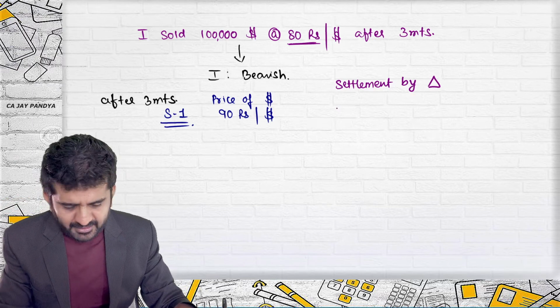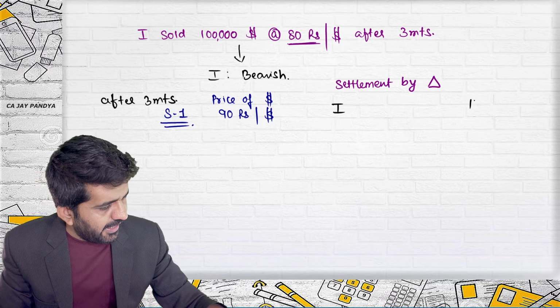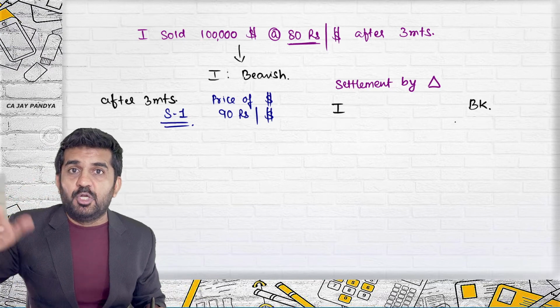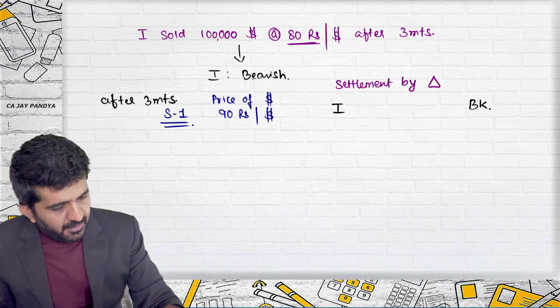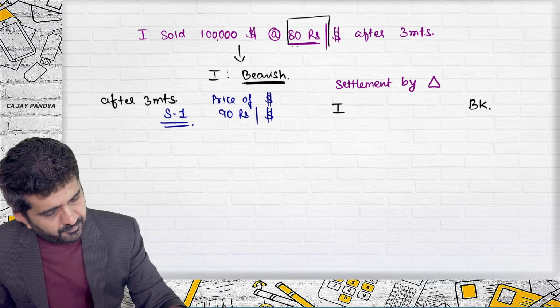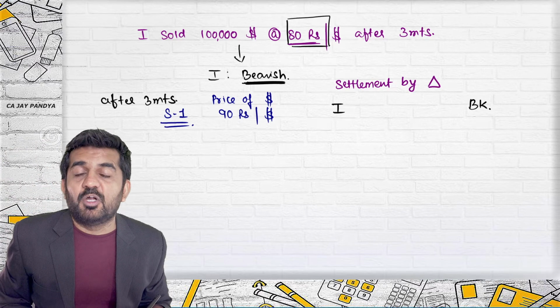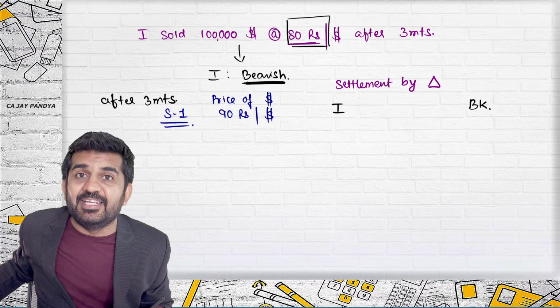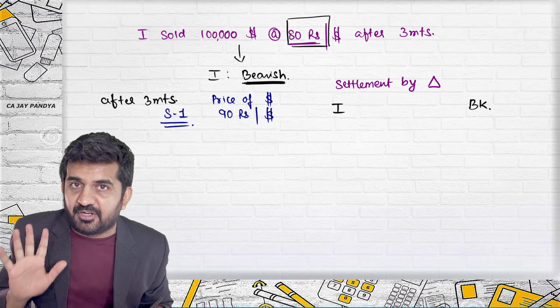There are two parties, I and the bank. Now try to concentrate on the bullish bearish method. I was bearish at 80. What does it mean? I was feeling that the price is going to go below 80 and I don't want to take that risk.